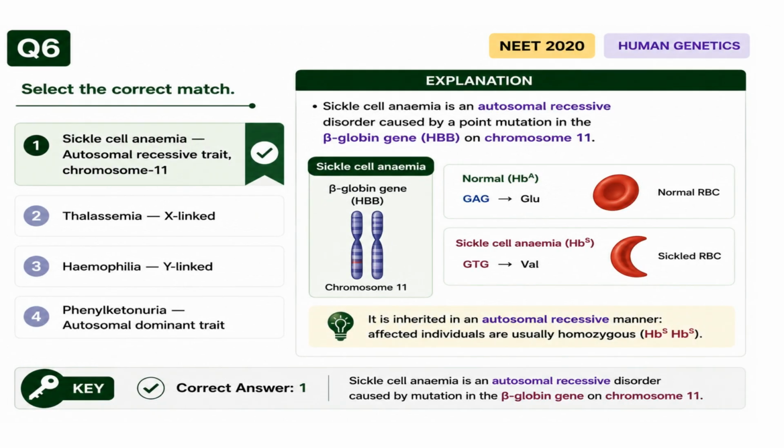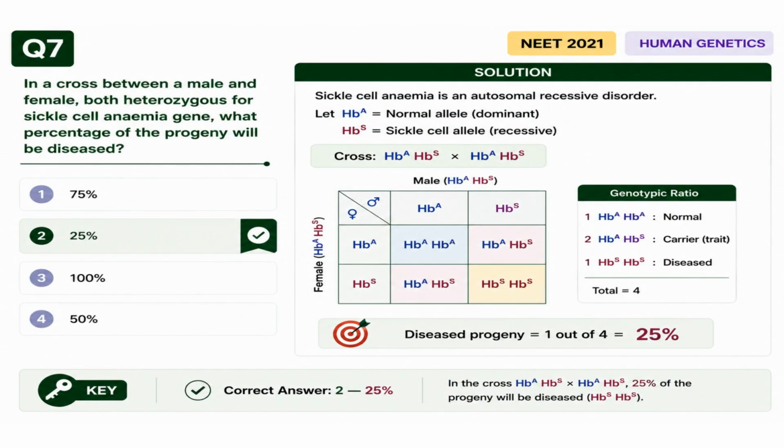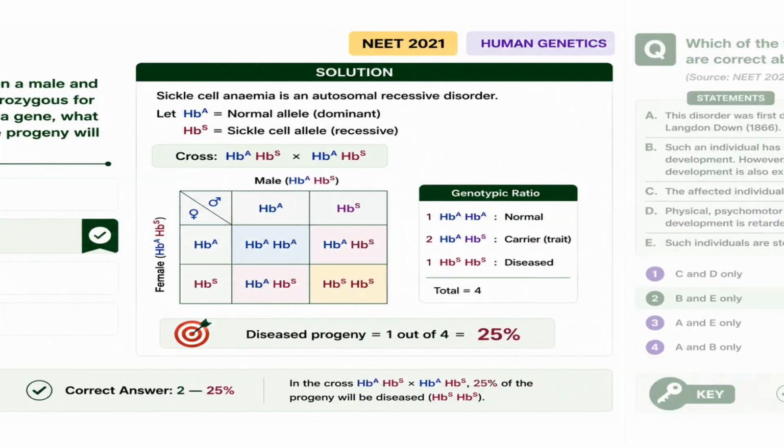Question 6 asks to select the correct match. Sickle cell anemia is an autosomal recessive disorder caused by a point mutation in the beta-globin gene on chromosome 11. Therefore, option 1 is the correct match. In a cross between two heterozygous individuals for the sickle cell anemia gene, the genotype ratio is 1 normal, 2 carriers, and 1 diseased. The percentage of diseased progeny, HbS HbS, is 1 out of 4, or 25%.